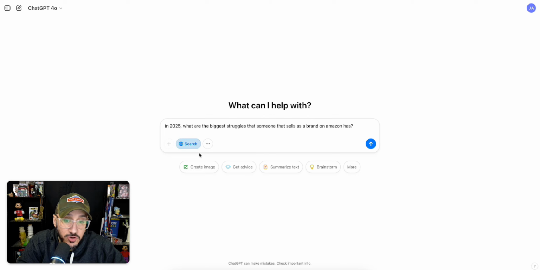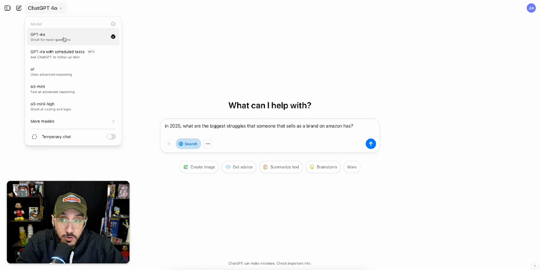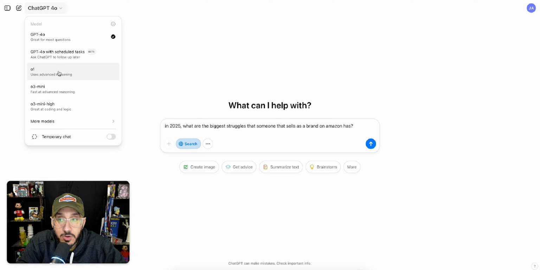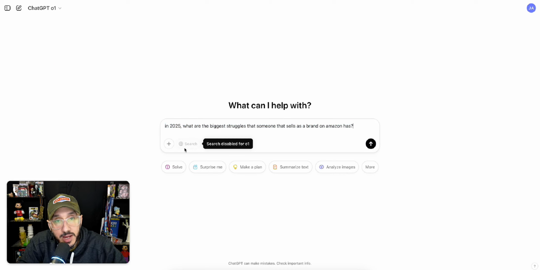Now, if I was to take this and go to ChatGPT and put the same thing in there with search. Now, the interesting thing is 4.0 is not the most advanced model. So the most advanced one is, I believe, the O3. But the thing is, in 4.0, you can search the web. You can turn that on and off. But if I was to switch this to O1, I can't search the web. And O1 is the one that's really on par with R1 from DeepSeek. That's a struggle there as well.